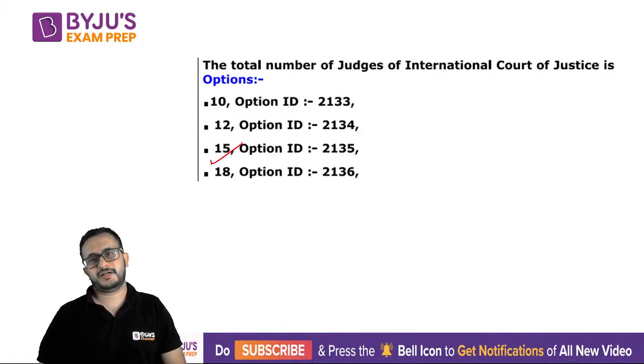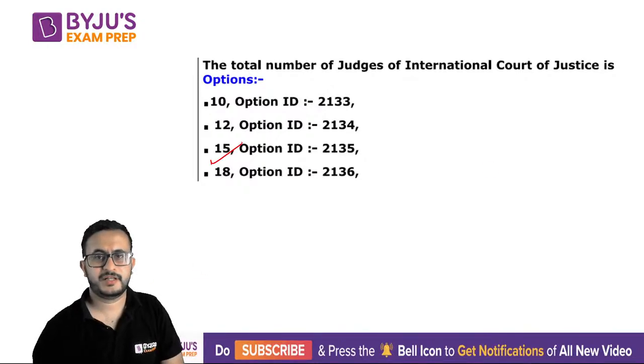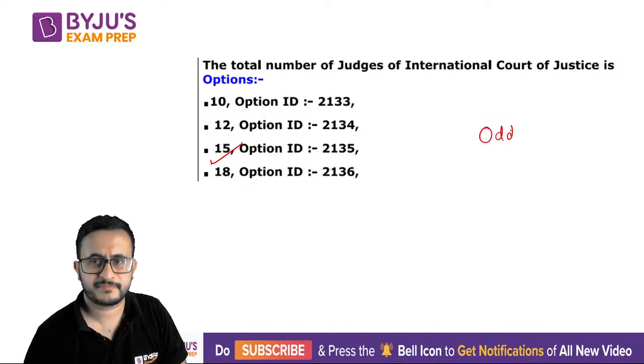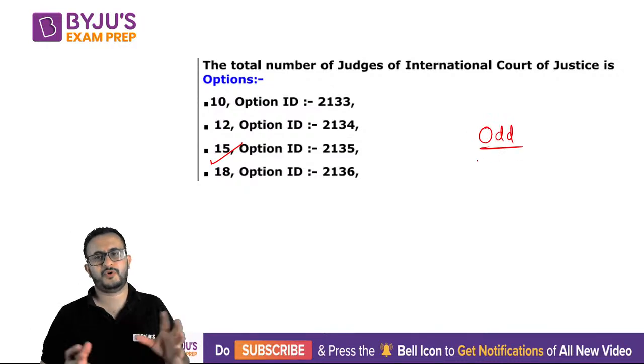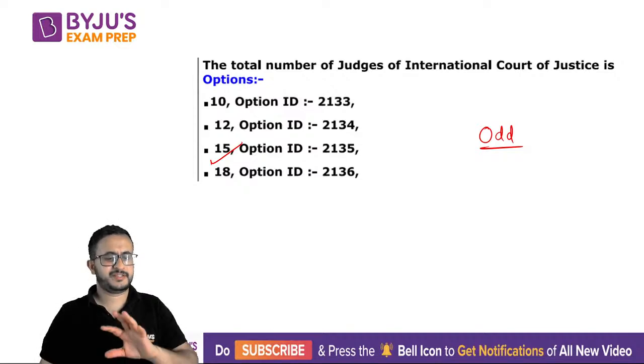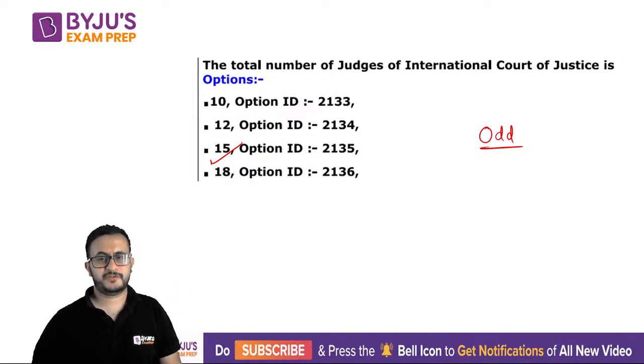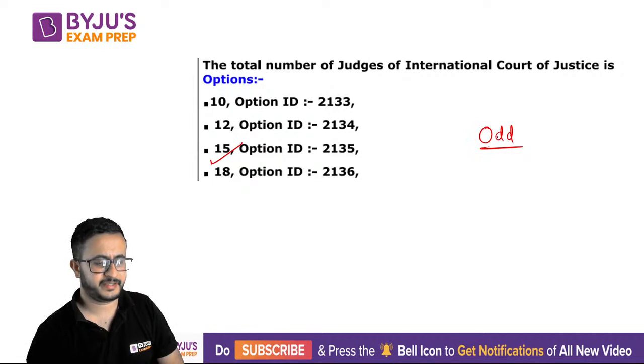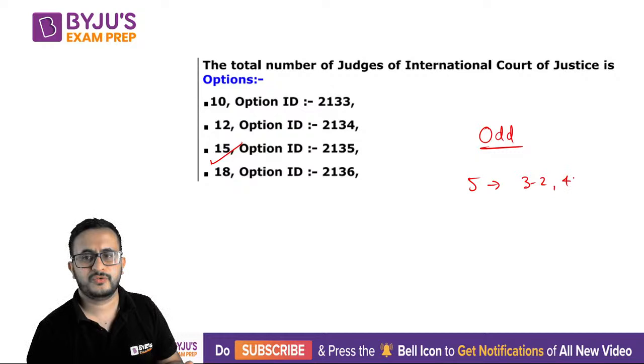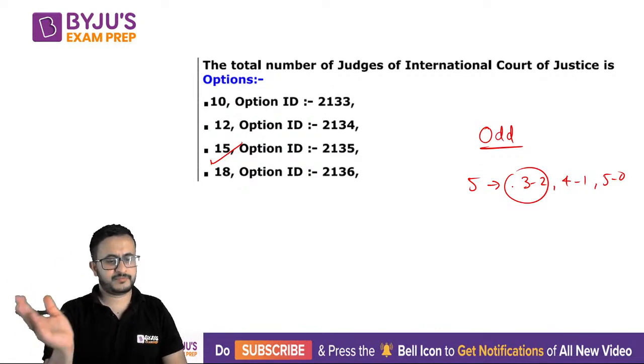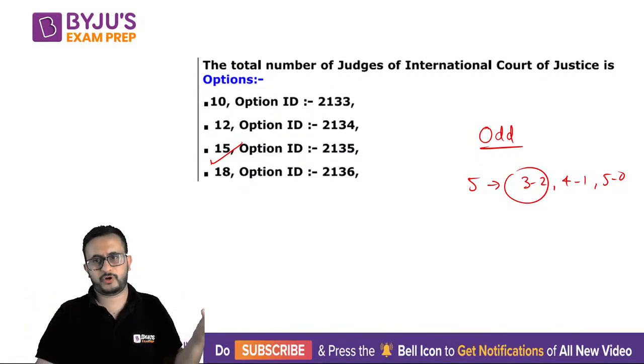Okay. See, what happens is generally, like in a jury, the number of judges is odd, right? And I'm sure you know the reason why, right? So that if there is a judgment, it cannot be equally divided. So if there are 5 judges, it will be either 3-2, 4-1, or 5-0. Okay, it can never be equal. So there will always be a win scenario, it would be for or against a judgment. So it is always an odd number.